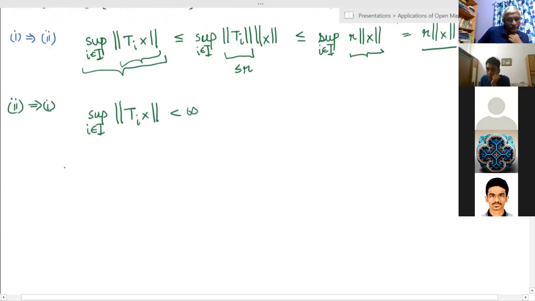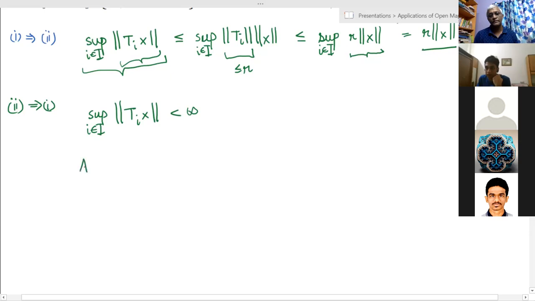So the idea is to apply the Baire category theorem, and I'll write the whole space as a union of countably many sets, which would then imply that one of those sets is not nowhere dense, and then I can do something from that.